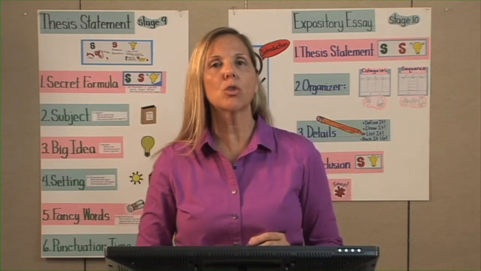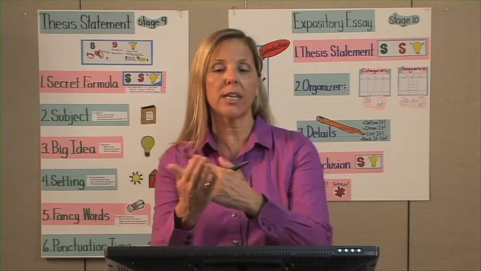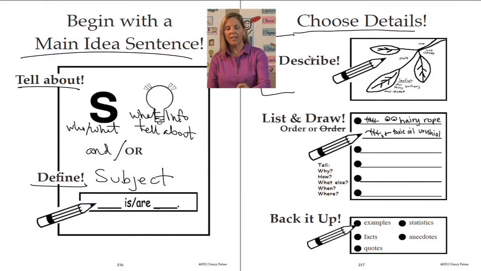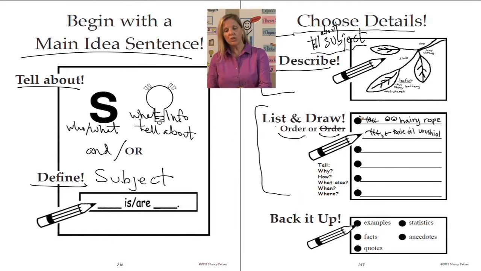So we've done our main idea, decided if we needed a definition. Next, we need to choose our details. Are we going to describe or list and draw our details? Describe if it's one subject that you are telling about. You can describe it, draw a picture, label the parts, and tell the function of the parts. Or I'm going to list and draw my details. I'm going to create a list where I will just list all the information that tells about the main idea in order, or it doesn't have to be in order depending on what the information is, using simple drawings and keywords.